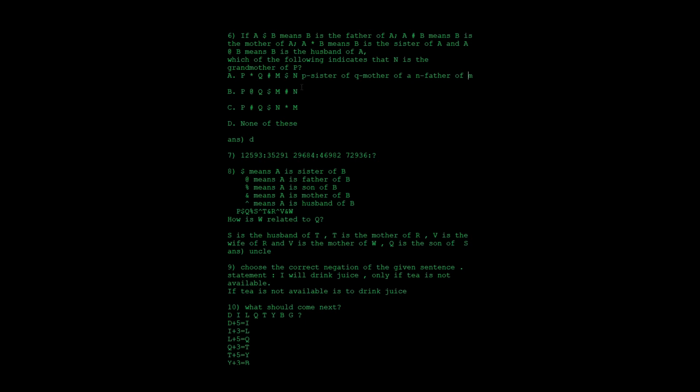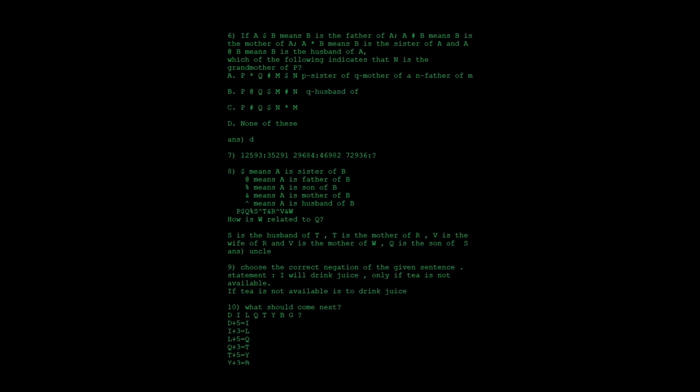Next thing is P at Q. So at is nothing but A at B, which means B is the husband of A. So B is the husband of A means Q is the husband of P. So Q is the husband of P.